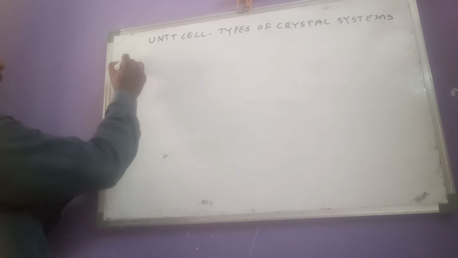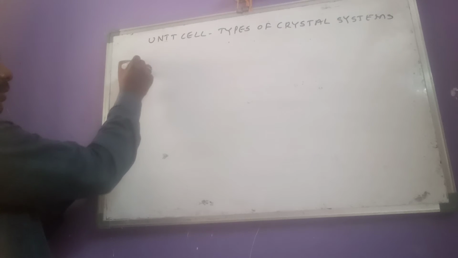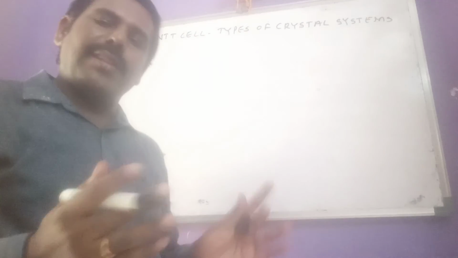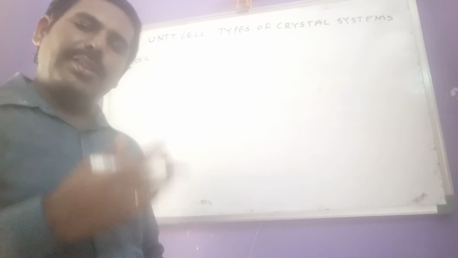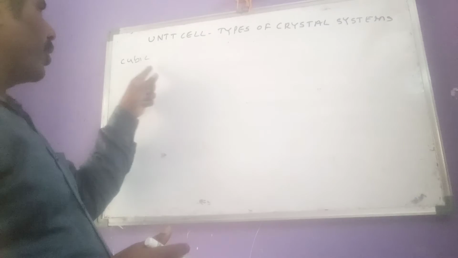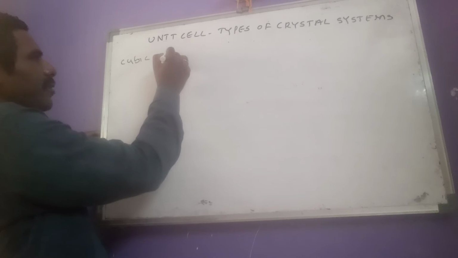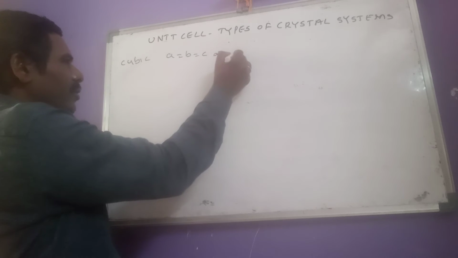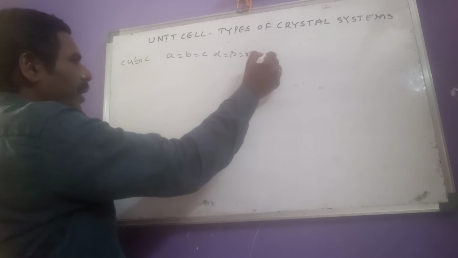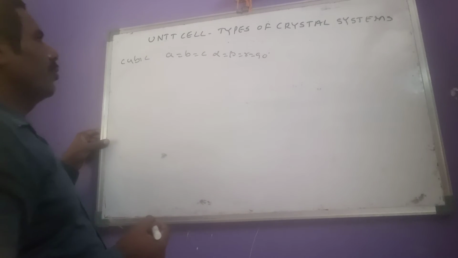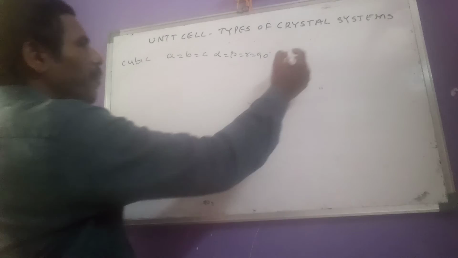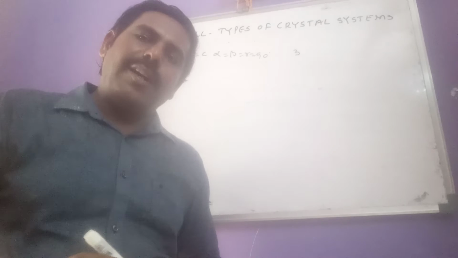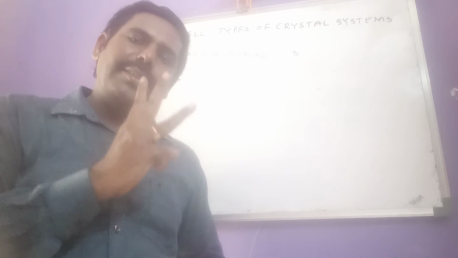First let us start with cubic, meaning 3. After 3 what do we get? 4, 5, 6 like that. You have to remember those numerals, don't worry. Now cubic. What are the characteristics of cubic? a equals b equals c, and alpha equals beta equals gamma equals 90 degrees. And how many Bravais lattices does cubic have? 3.